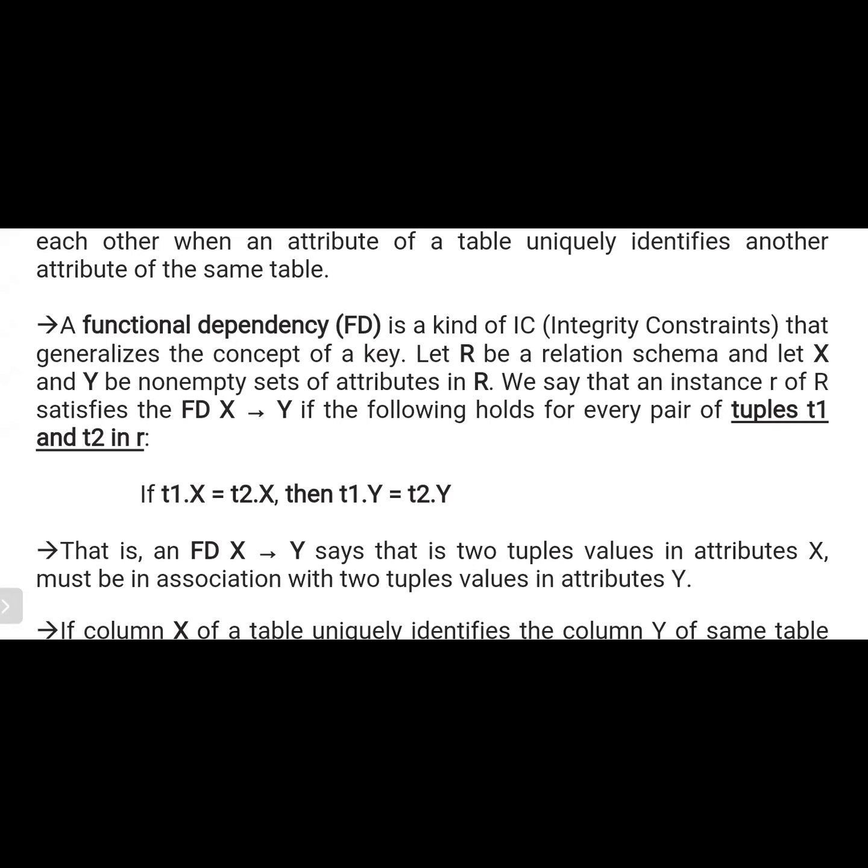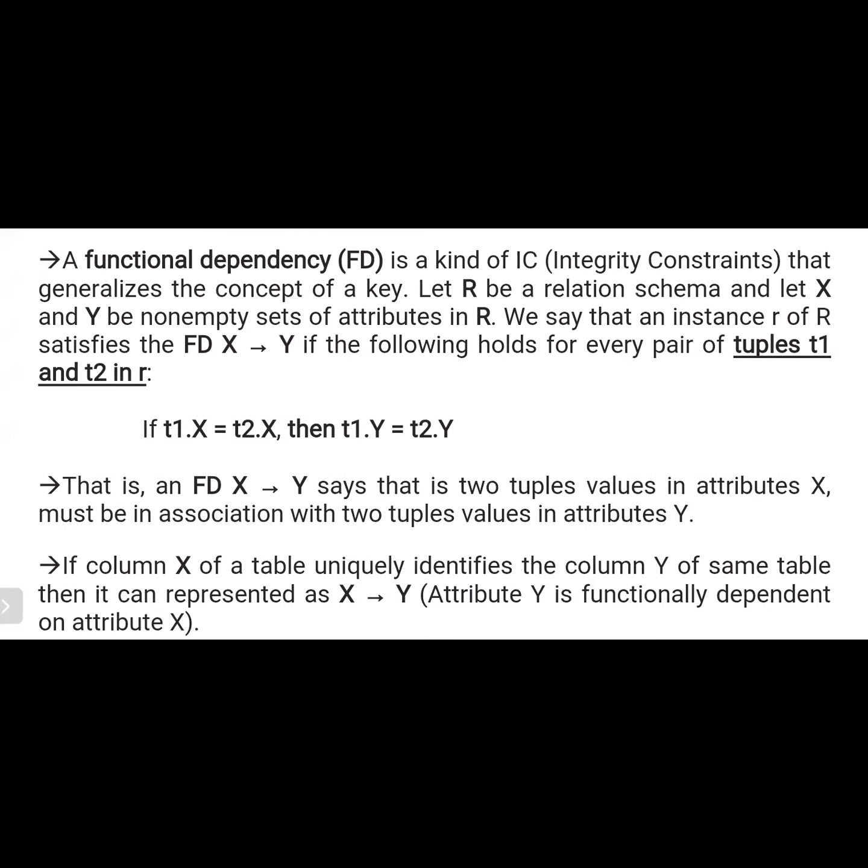We say that an instance R of R satisfies the functional dependency from X to Y if the following holds for every pair of tuples T1 and T2 in R: if T1.X equals T2.X, then T1.Y equals T2.Y.